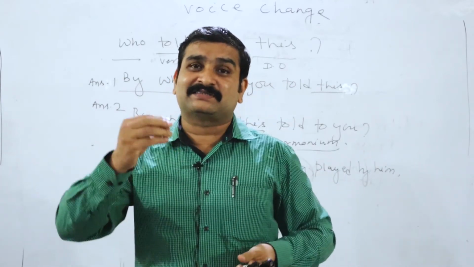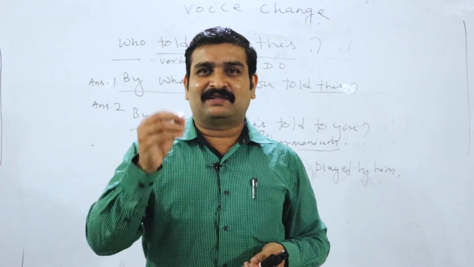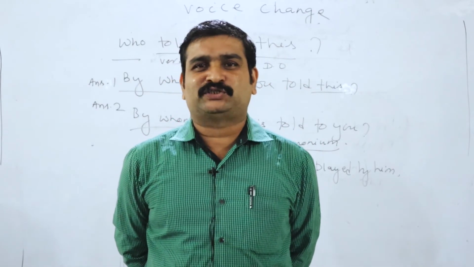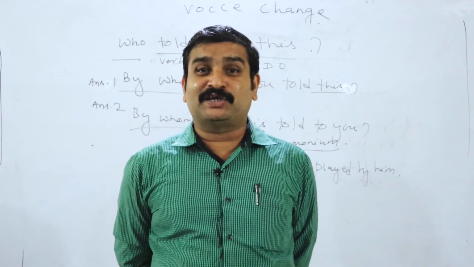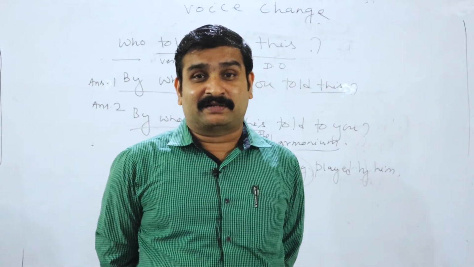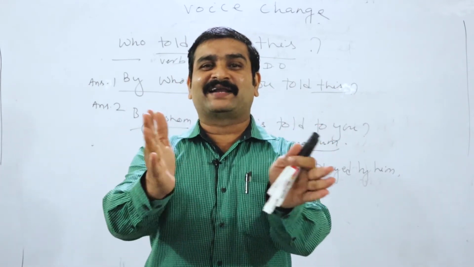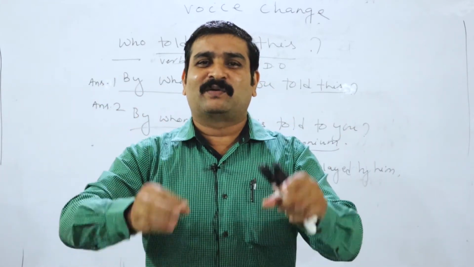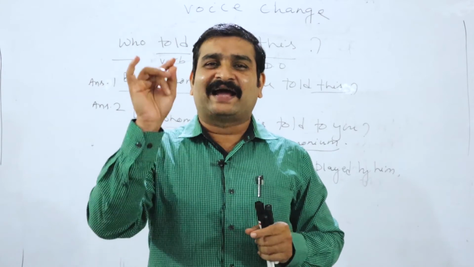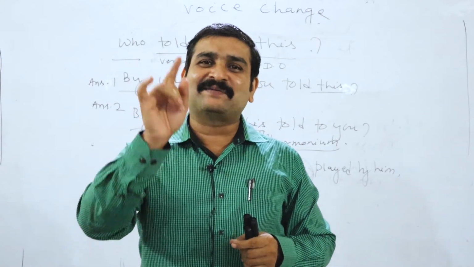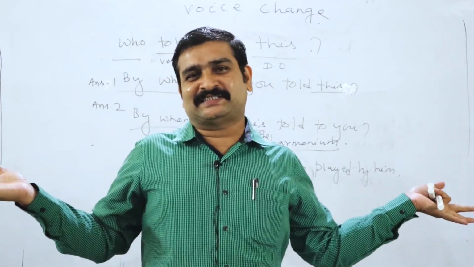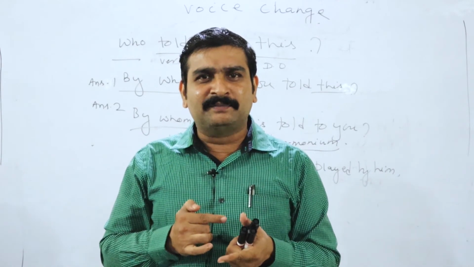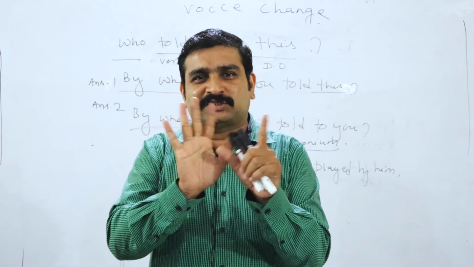Another simple example, then I can conclude my topic. The last example is Ajoy married Kajal. Ajoy means who? Ajay Devgan, the film star. Ajay Devgan married Kajal. If you convert into passive according to the grammar rule, it will be wrong. What is the answer according to the grammar rule? Kajal was married by Ajay Devgan. What nonsense it is. The sentence is wrong, because "by Ajay Devgan" means Ajay Devgan did not marry.